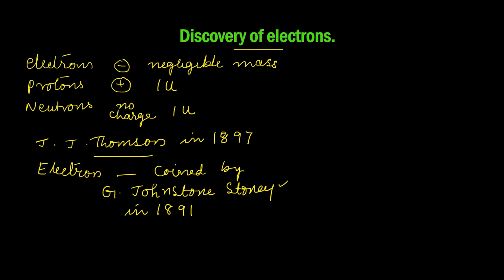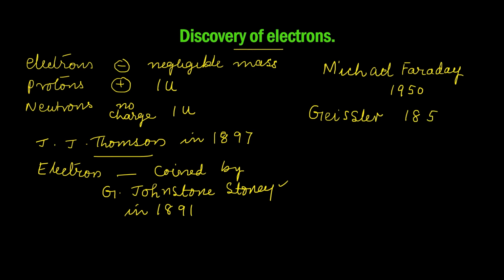Now we will remember the names of a few very important scientists who contributed towards our present day knowledge regarding the electron. All of them studied the conduction of electricity through gases at low pressure, applying high voltage. All of them used a discharge tube of one type or other to suit their experiment. Michael Faraday in 1850, Geissler in 1854.